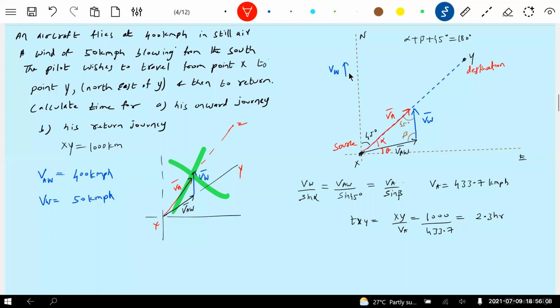Got it? Now the return journey. This is the onward journey what we are discussing. Time taken for onward journey. Return journey we'll see. I will slide down. Yeah, we can draw a diagram here only.